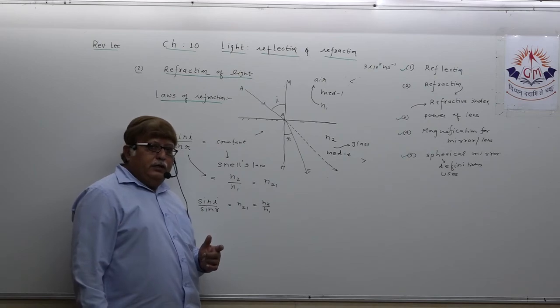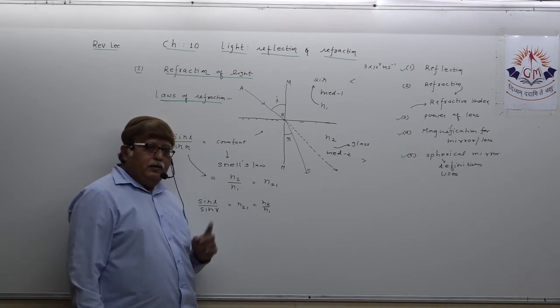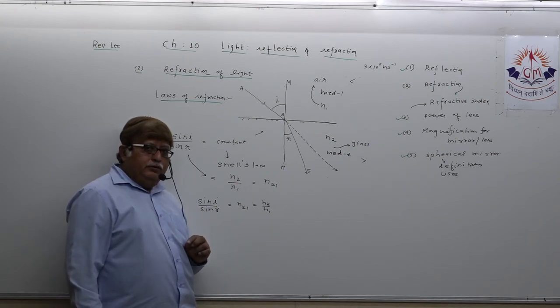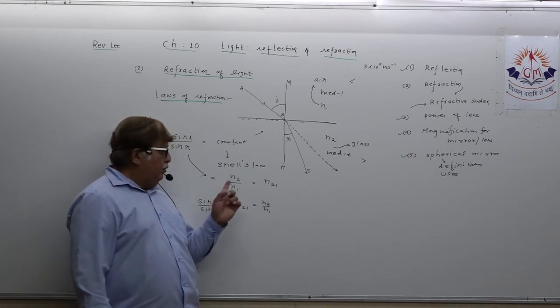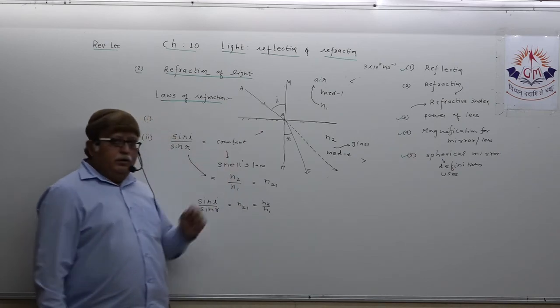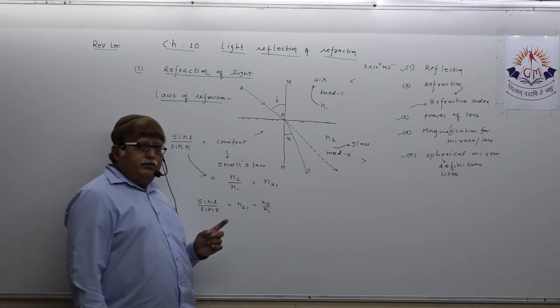What is that? Ratio of sine of angle of incidence to the sine of angle of refraction is always constant.